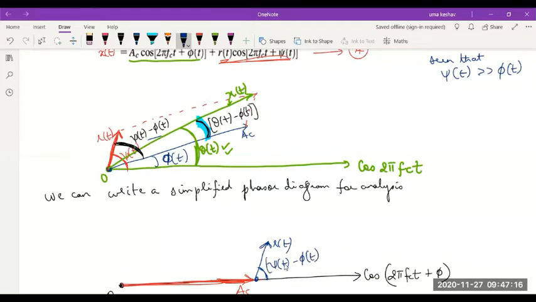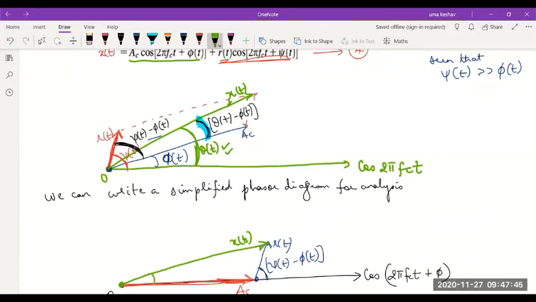This is the angle that the noise signal R(t) makes with AC. Now if I want to find the resultant of these two, it would be obtained by joining a straight line to this point. This would be x(t), what we need.